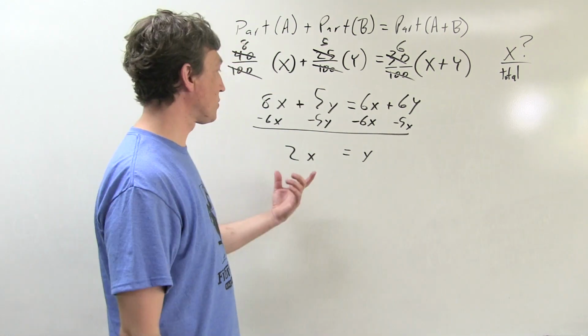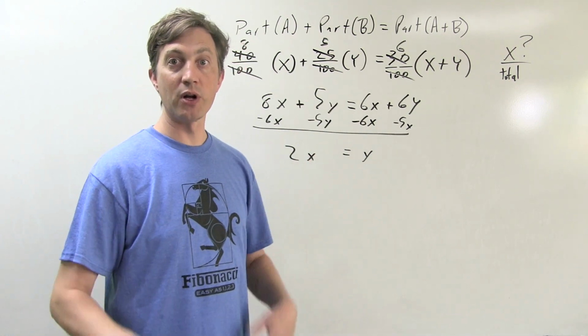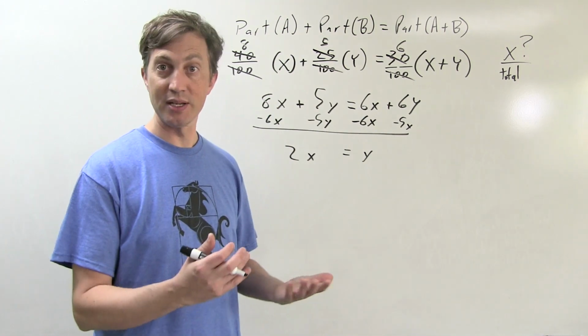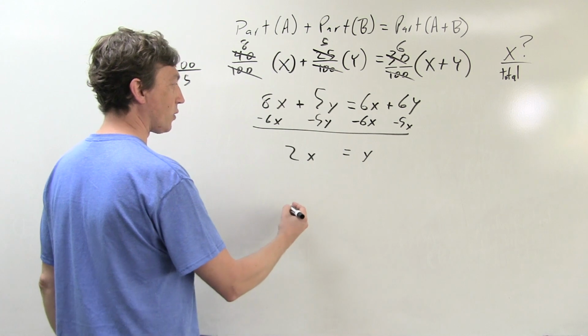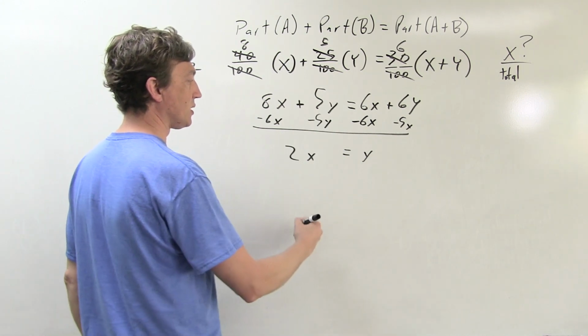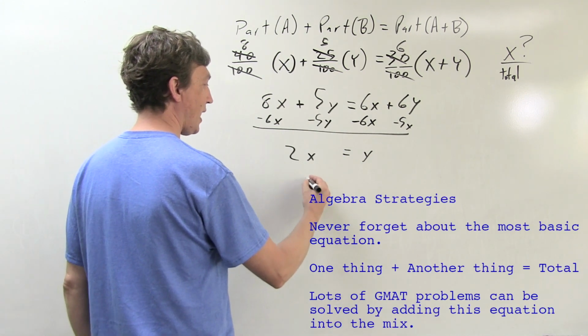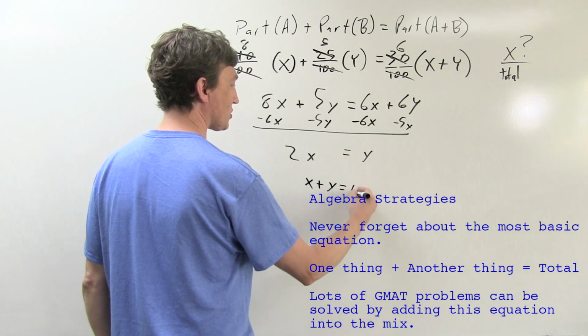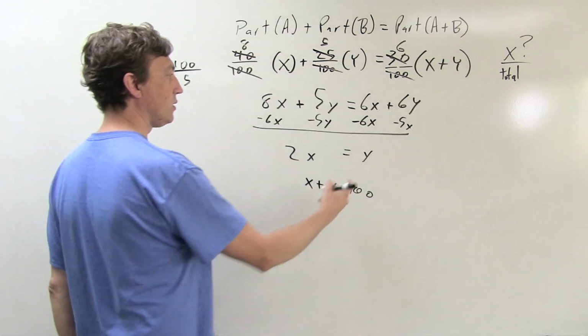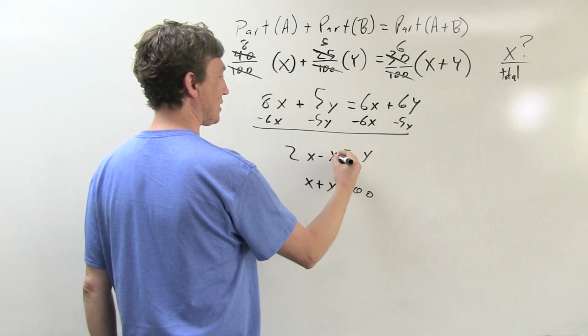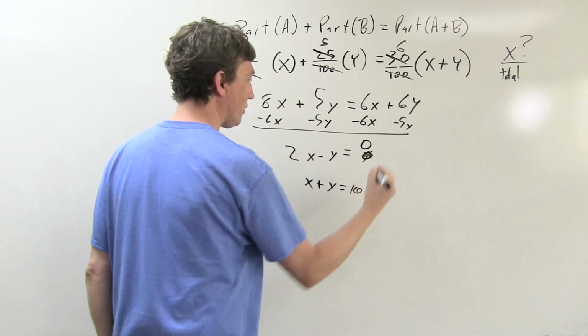And if I want to know what percent of the total, I really want to know how much out of every 100. That's what a percent means. And so I could just say, well, this is one equation, 2x equals y. Another equation is x plus y equals 100. If I solve these, that'll get me there. And I could move this over. I could say 2x minus y equals 0.